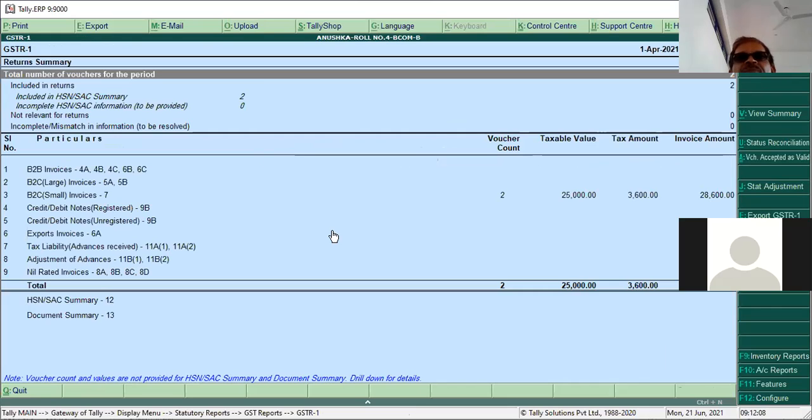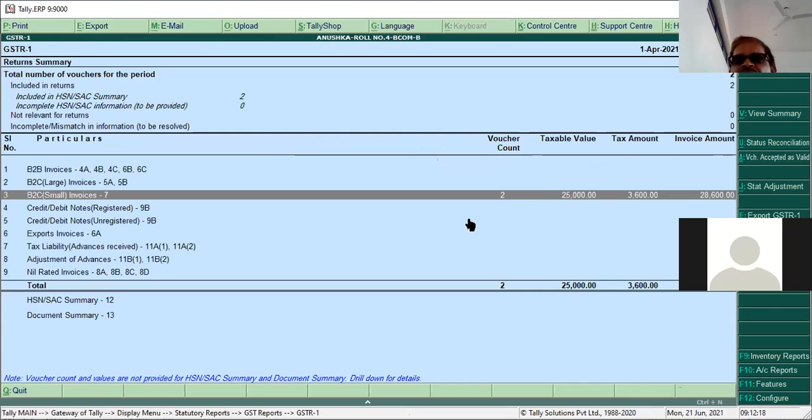This is the GSTR1 sales summary. It shows which heading, under B2C. B2C means business to customer, small invoices. Total taxable value 25,000, tax amount is 3,600 and total invoice amount is 28,600. This is how to execute this problem in Tally. So we have covered the place of services, intrastate supply of services and interstate supply of services.